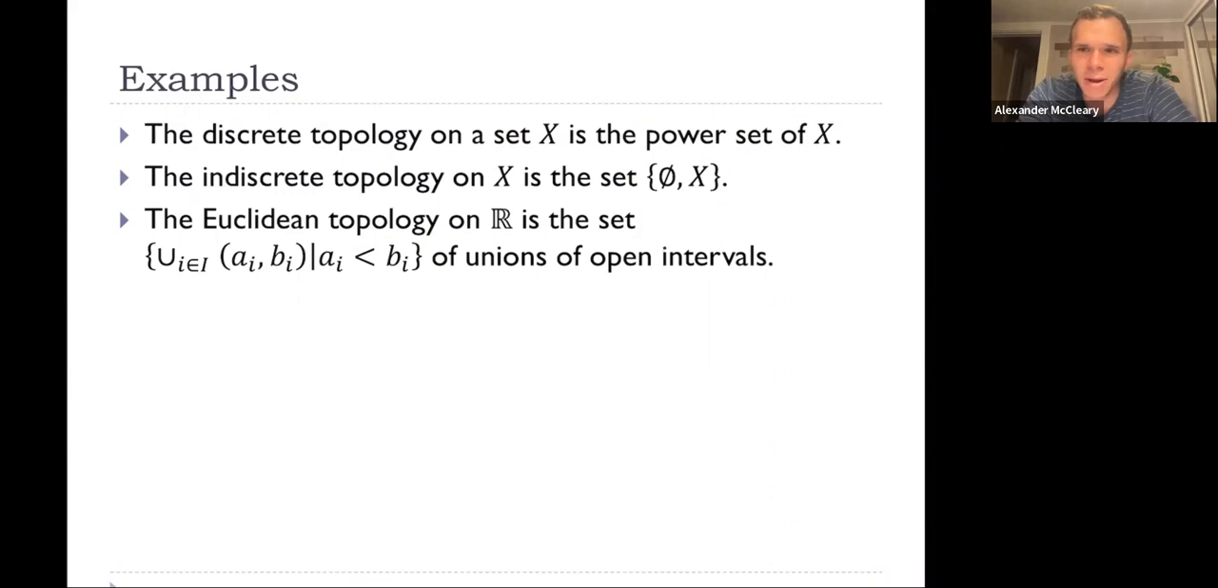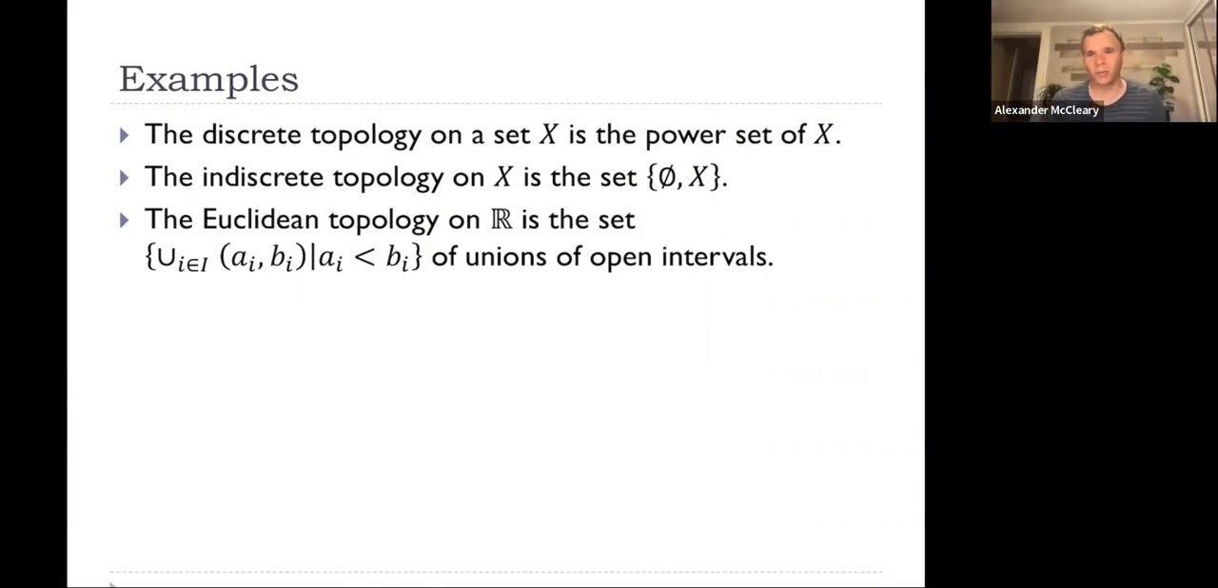Now the indiscrete topology. The discrete topology is the largest topology you can put on a set. The indiscrete topology is the smallest topology. Every topology has to include both the empty set and the whole space. The indiscrete topology, however, includes nothing else, just those two sets. It's not a very interesting topology, but it is a topology nonetheless.